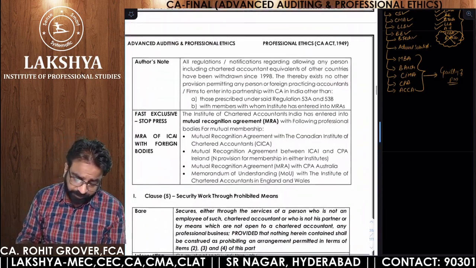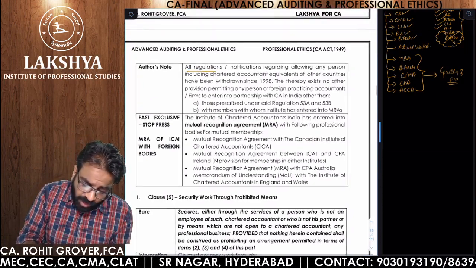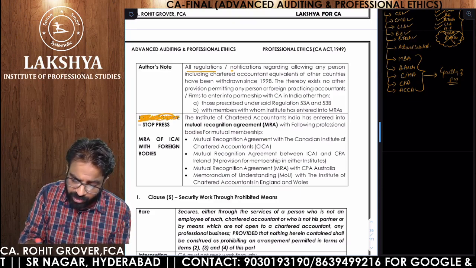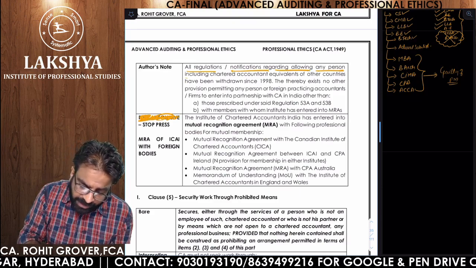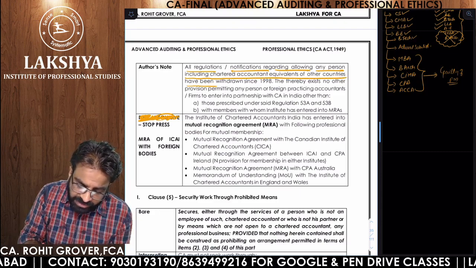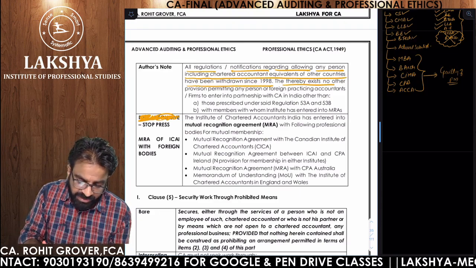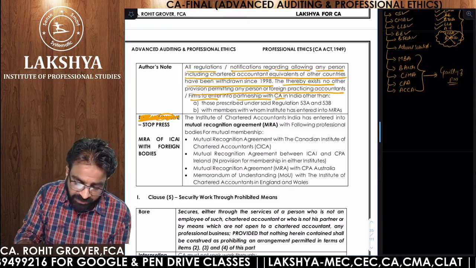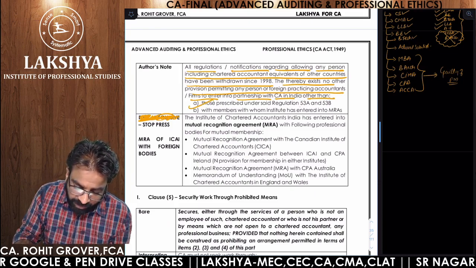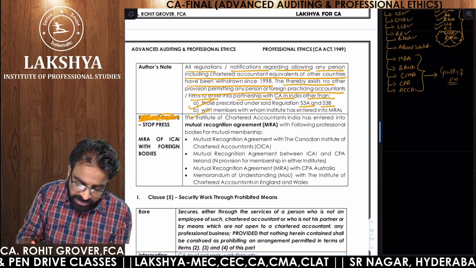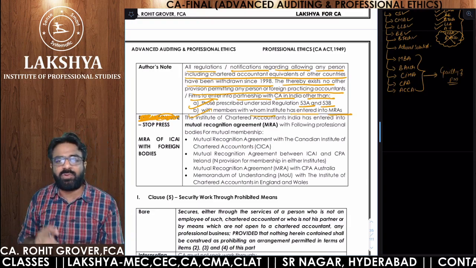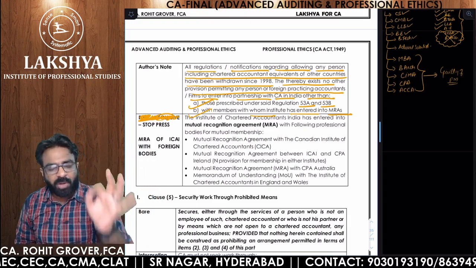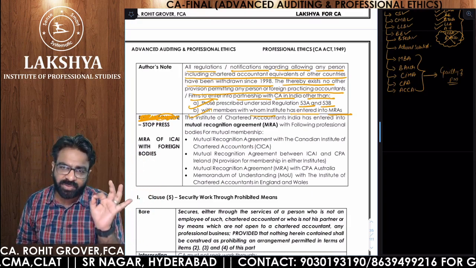Now next point, all regulations and all notifications regarding allowing any person including chartered accountant equivalent of other countries have been withdrawn since 1998. Thereby exists no other provision permitting any person of foreign practicing chartered accountant firm to enter into a partnership with CA in India other than those prescribed in 53A and 53B with members with whom the institute has entered into MRA. So either you can enter a partnership with the 6 people of 53A and 53B or with the other professional bodies with whom the institute has entered MRA.